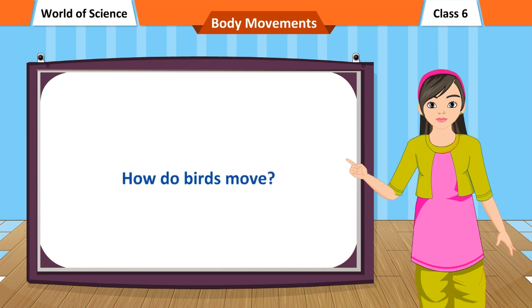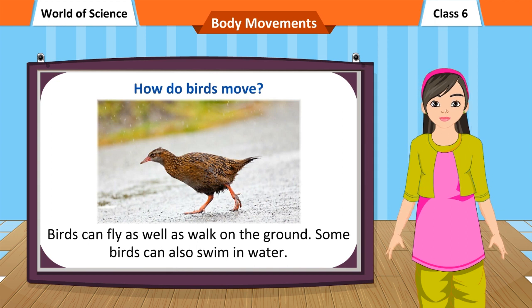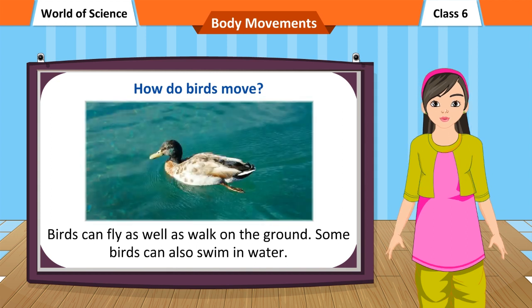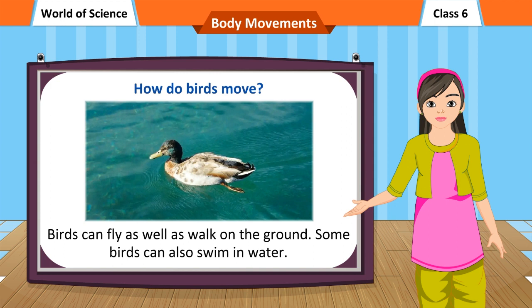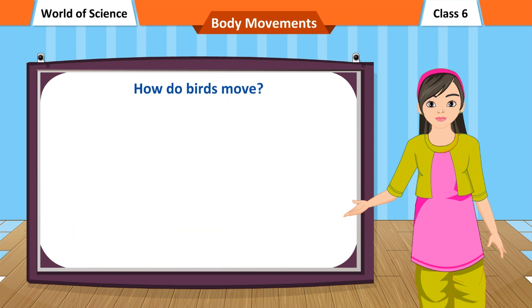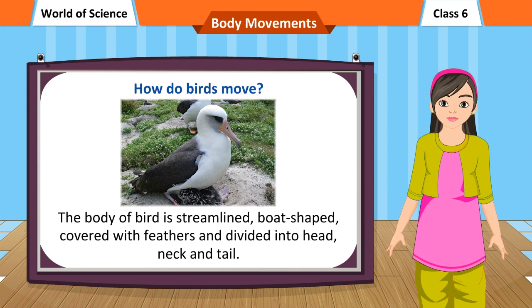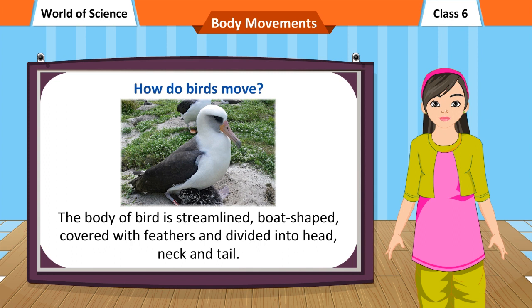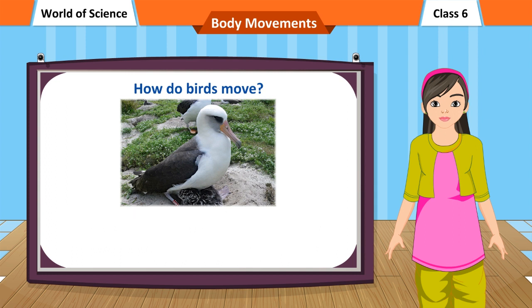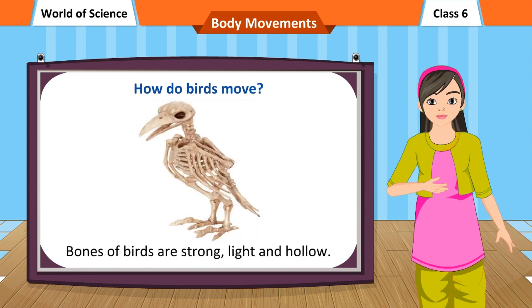How do birds move? Birds can fly as well as walk on the ground. Some birds can also swim in water. Birds' bodies are well suited for flying. The body of a bird is streamlined, boat-shaped, covered with feathers and divided into head, neck and tail. The forelimbs are modified into wings and covered with feathers. Bones of birds are strong, light and hollow.